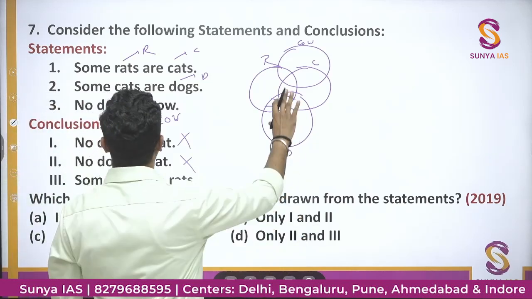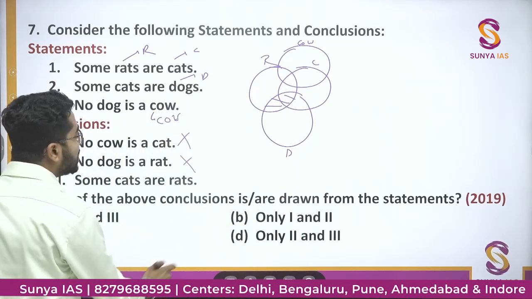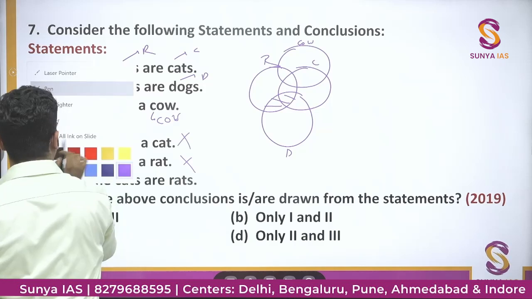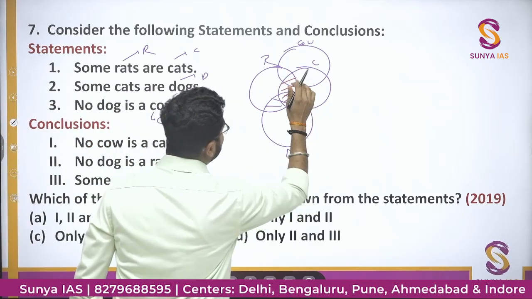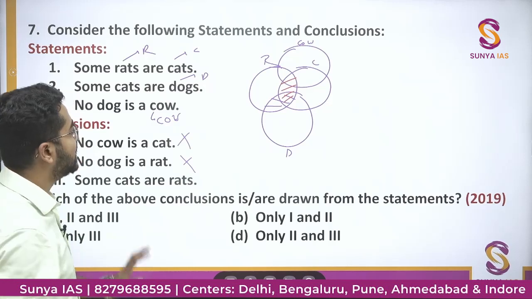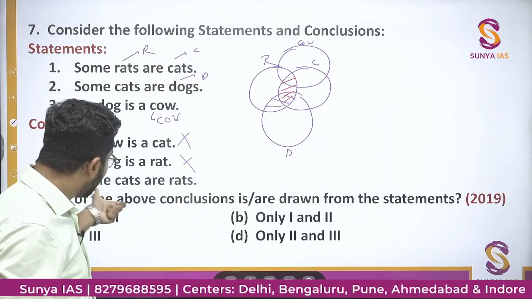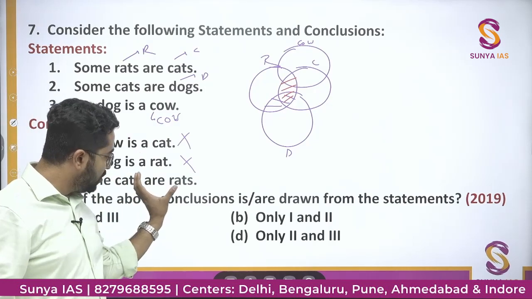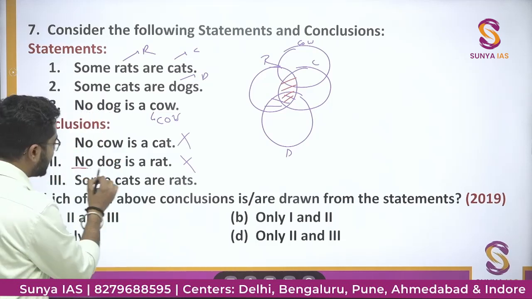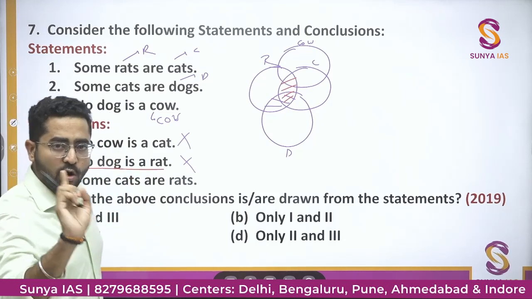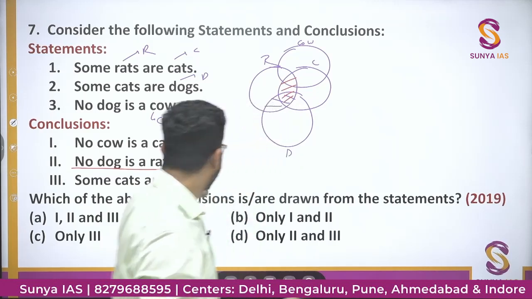Some cats are rats. You can see this portion, the portion I'm highlighting by red color. This many portion is some cats are rats. अच्छा, जब भी कोई स्टेटमेंट negative में दिया है, you will try to negate, because for this no वाले स्टेटमेंट you need only one diagram जहां पे आप इसको गलत कर सको.